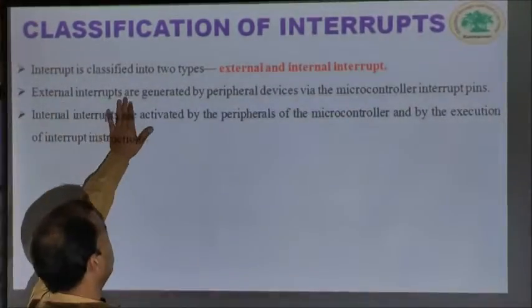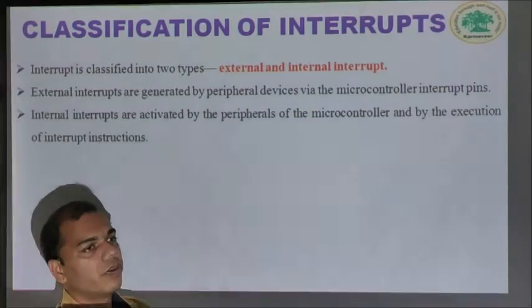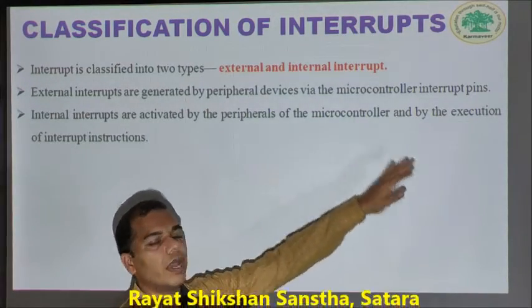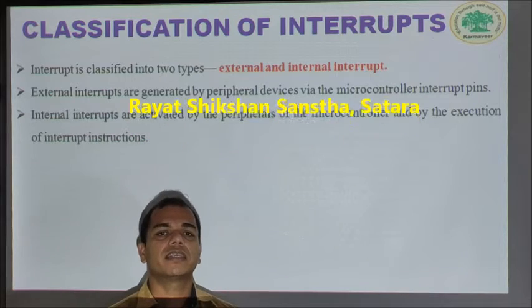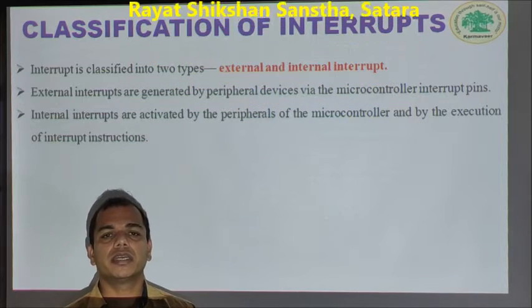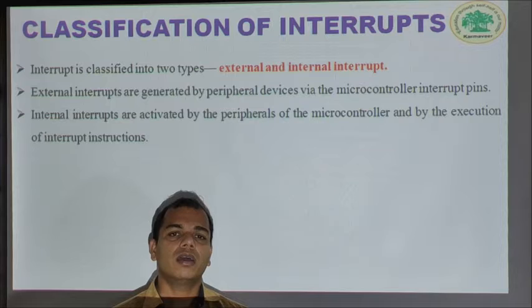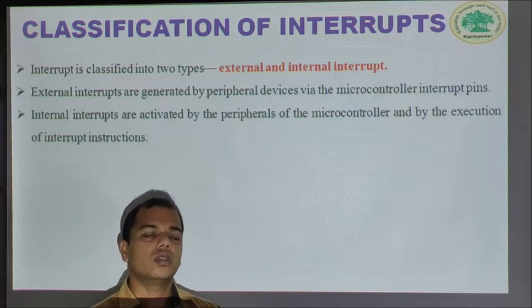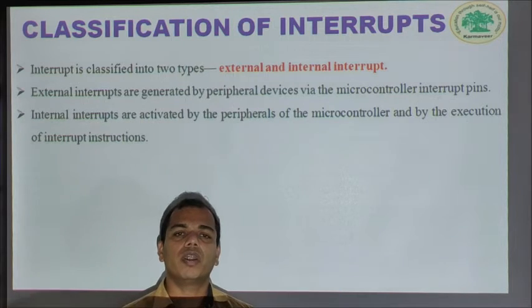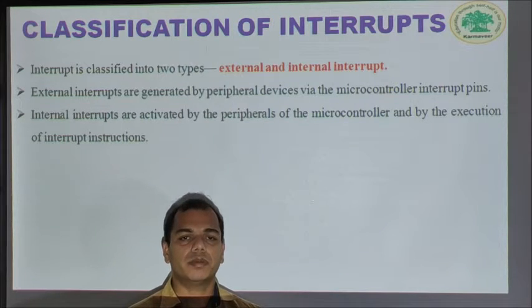External interrupts are generated by the peripheral devices via the microcontroller interrupt pins. When peripheral devices generate an interrupt at the microcontroller IC pins, such interrupts are called external interrupts.